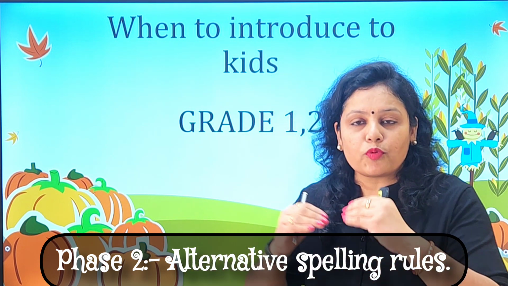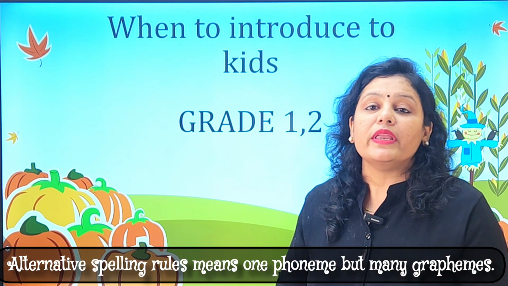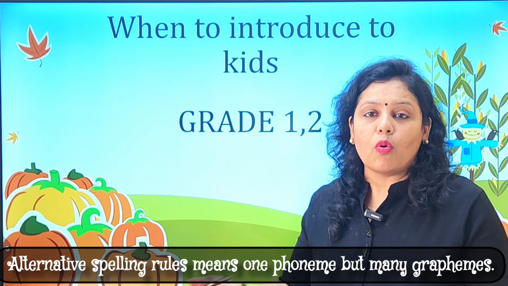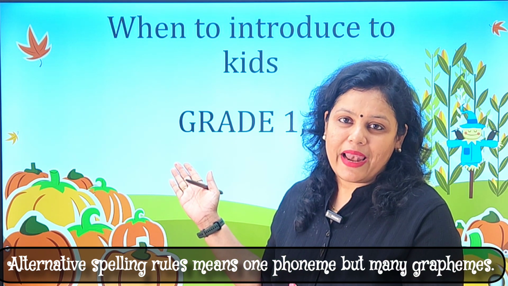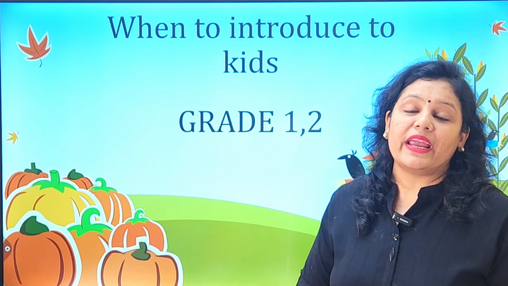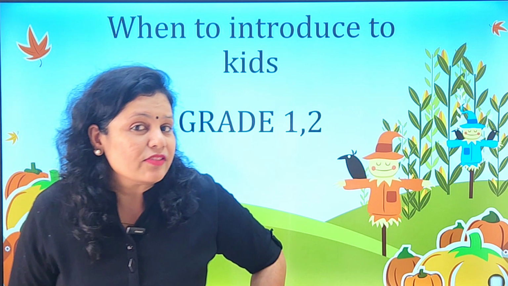But as soon as we proceed towards grade 1, we need to proceed towards the alternative spellings, the higher order spellings, complicated spellings. So this is your first rule of complicated spelling, and this must be done in grade 1 and 2. So if the child is in grade 1 or 2 and still does not know this rule, kindly cover this rule in grade 1 and 2.